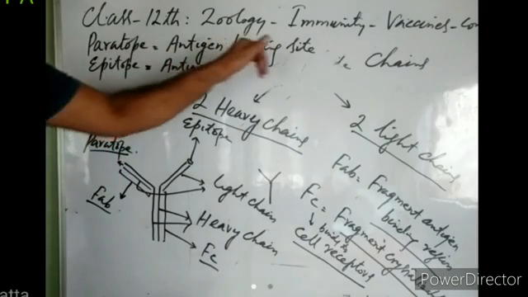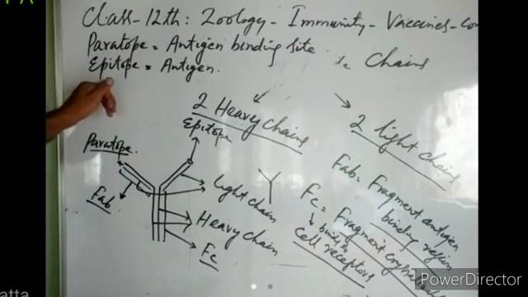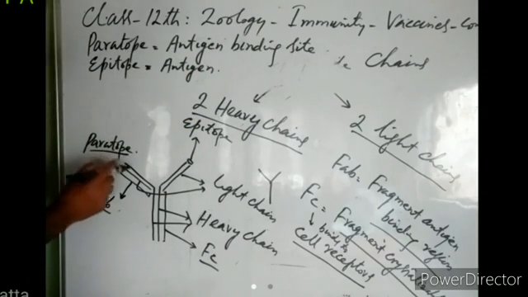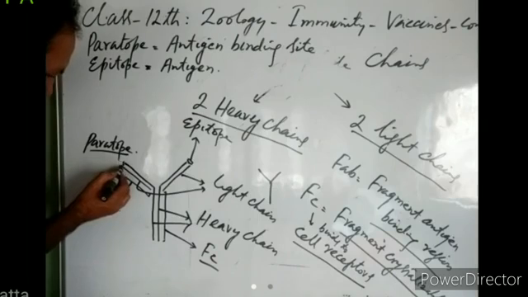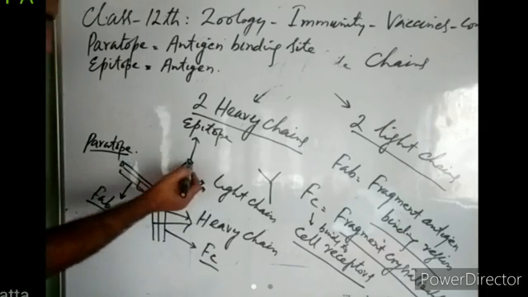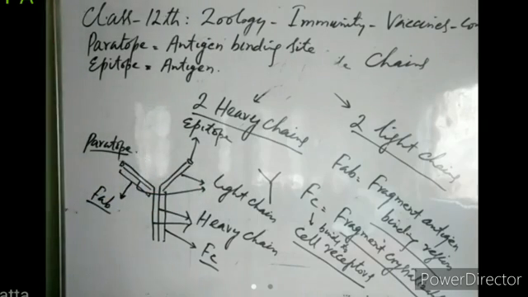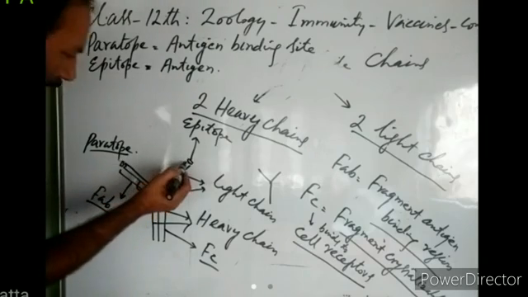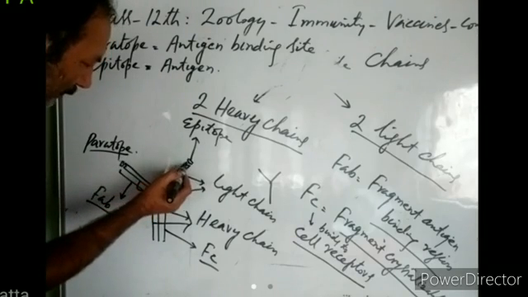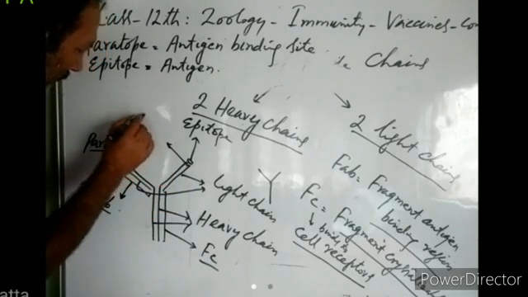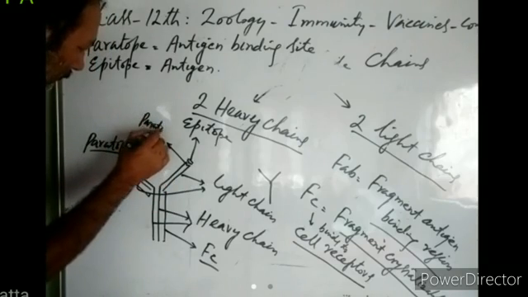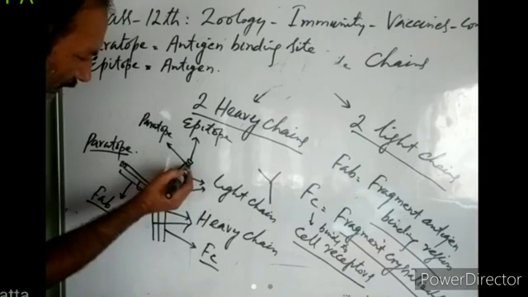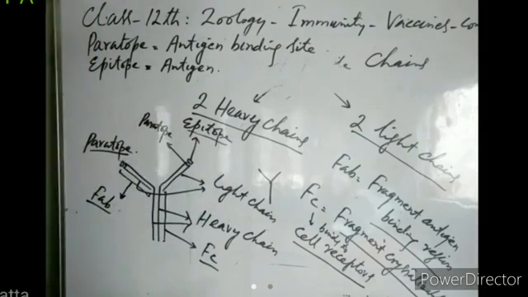It has two antigen binding sites, where the epitope, or antigen, can bind to it. So this is one site where antigen can bind, and this is another site where antigen can bind, right? So this part of the antibody where antigen binds is known as the paratope, and the antigen which has bound to it is known as the epitope, right?